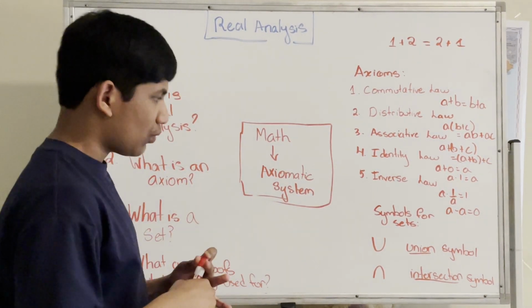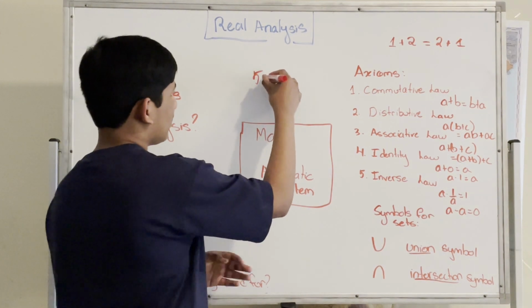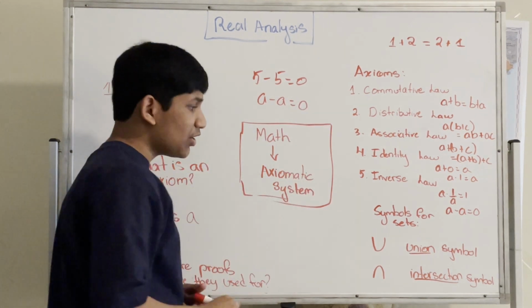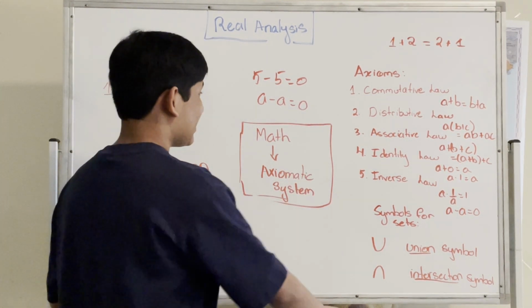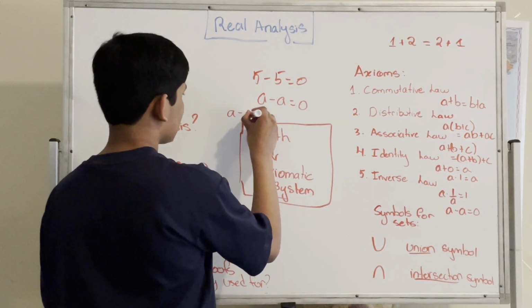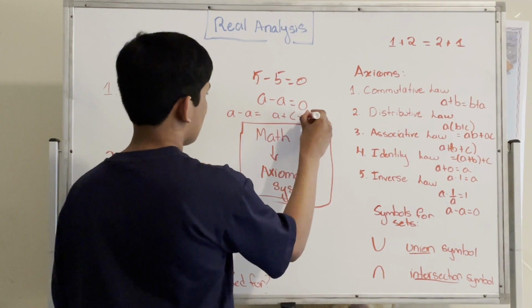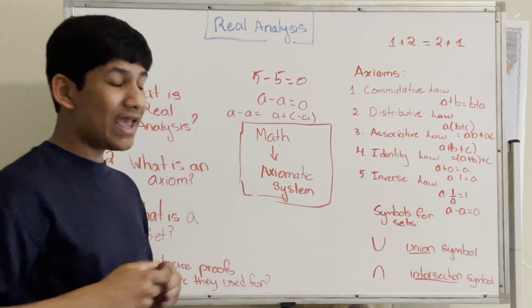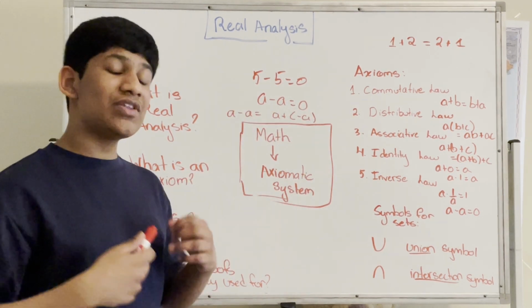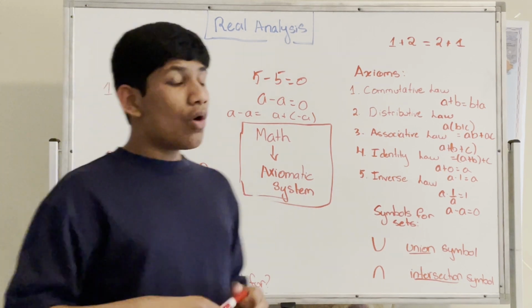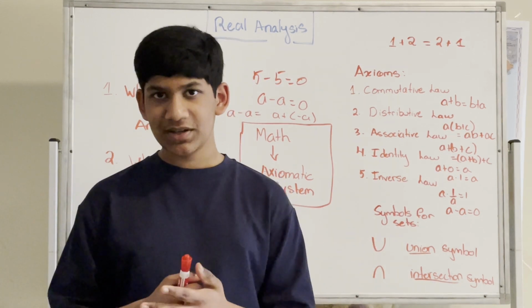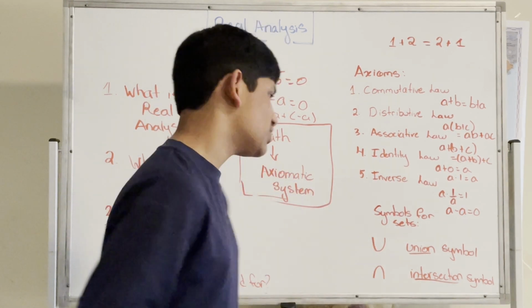And we can do the same thing with addition. So we have 5 subtract 5, we get 0. A subtract A is equal to 0. Now you might be wondering why I said subtraction is addition, because if you think about it, A minus A is equivalent to A plus negative A, where negative A can be considered as a negative number itself. It's not considered an operation, rather it's considered a negative number itself. So we can consider subtraction to rather just be the addition of two different types of numbers, rather than considering subtraction as an actual operation.